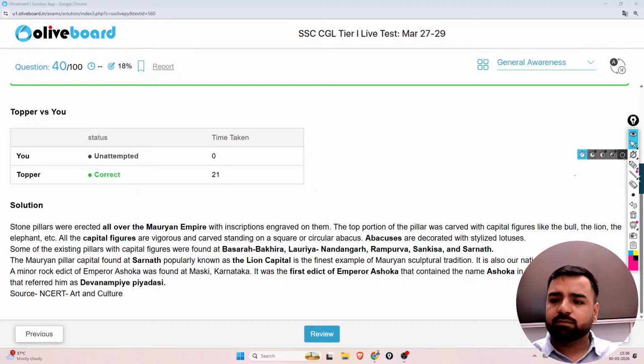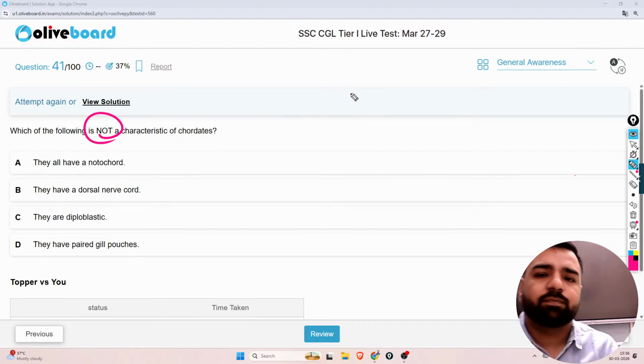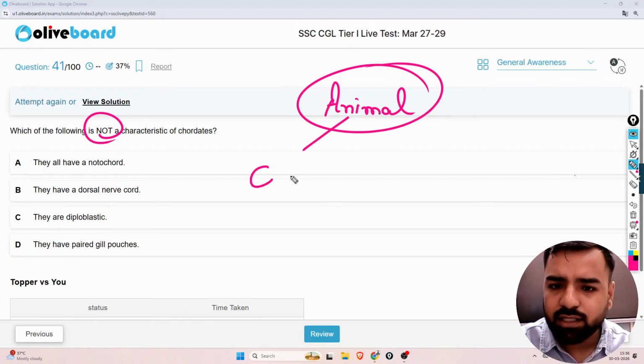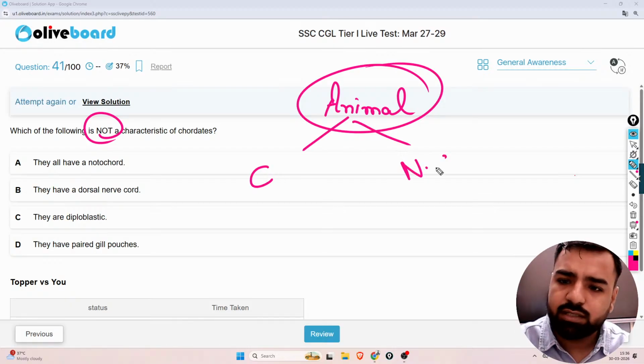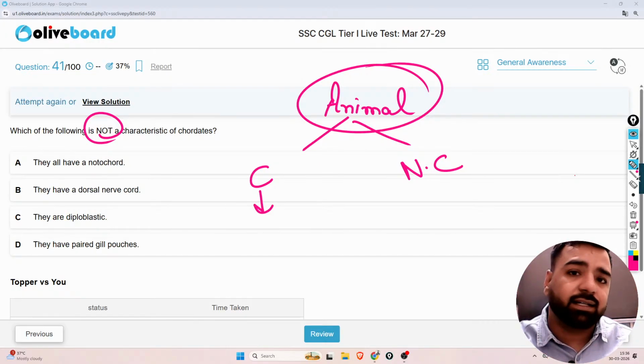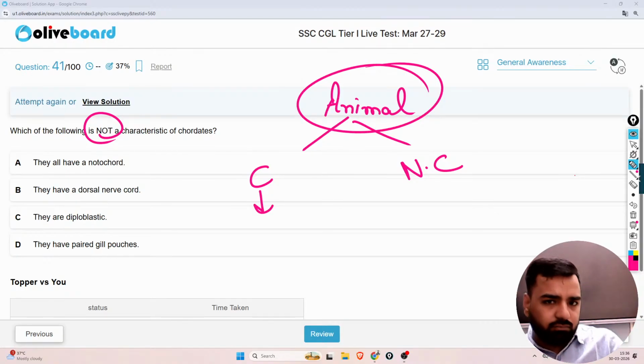Okay, what's the next part? The next is, which of the following is not a characteristic of chordates? Now, guys, what are chordates? If I talk about animals, animals are basically classified into two different categories. Either they will be chordates or they will be non-chordates. Chordates are the ones in which there's a rod-like structure on the dorsal end. If I talk about ourselves, we have vertebrae, right? We have the spinal cord on our back side.